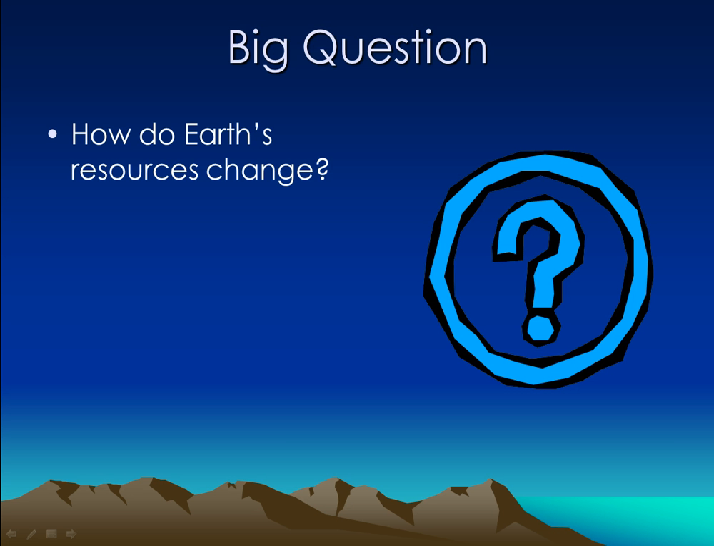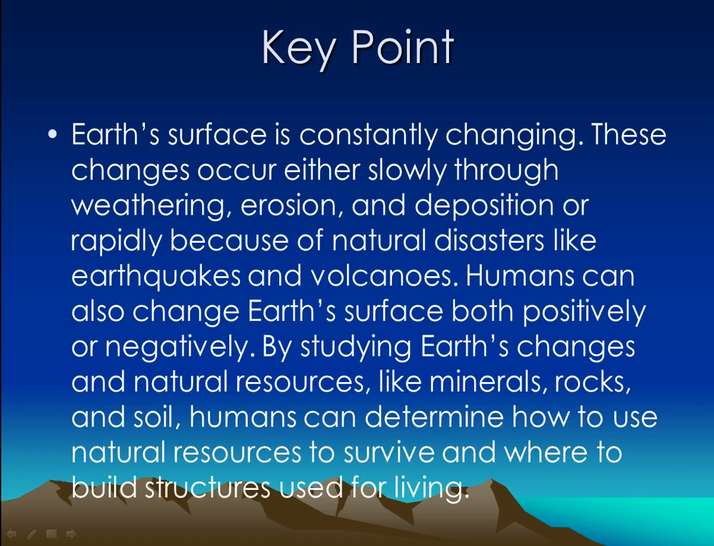Let's review our big question, which is how do Earth's resources change? Our key point is Earth's surface is constantly changing. These changes occur either slowly through weathering, erosion, and deposition, or rapidly because of natural disasters like earthquakes and volcanoes. Humans can also change Earth's surface both positively or negatively. By studying Earth's changes in natural resources like minerals, rocks, and soil, humans can determine how to use natural resources to survive and where to build structures used for living.